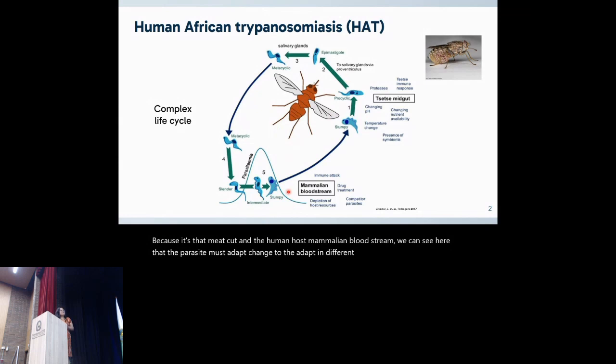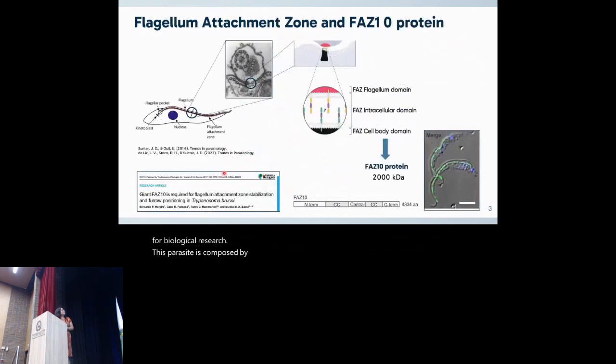Due to this characteristic and the impact on human health, Trypanosoma brucei can be considered a key model for biological research. This parasite is composed of two principal components, the cell body and the flagellum.